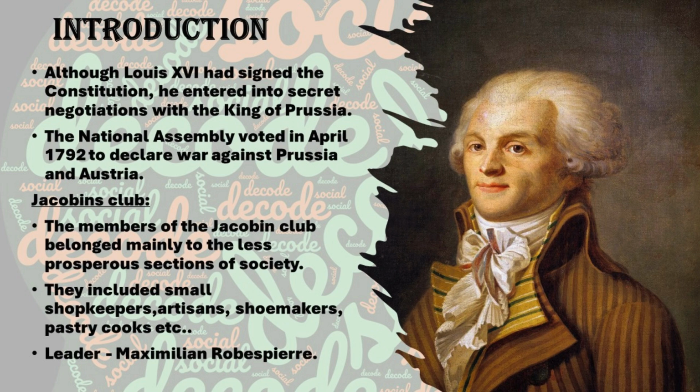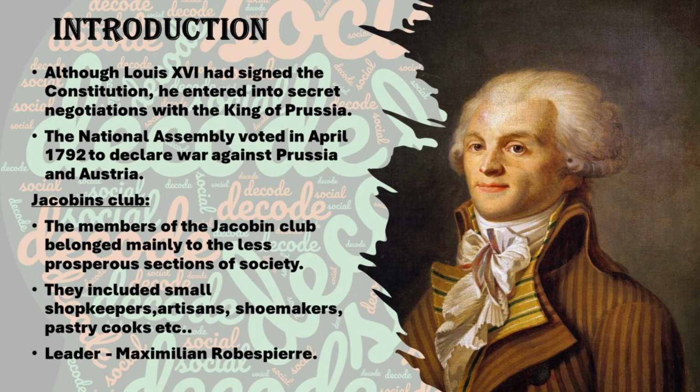This political club consisted of many common people: shoemakers, cooks, watchmakers, printers, artisans, daily wage workers, servants. All these people joined together and were running this Jacobin Club.